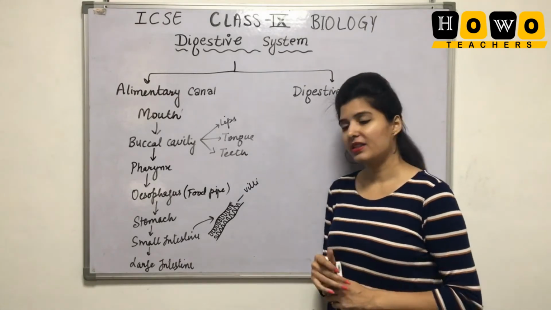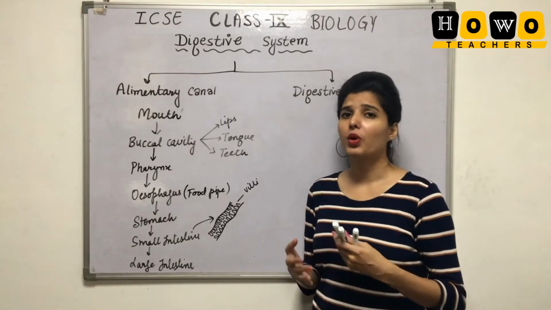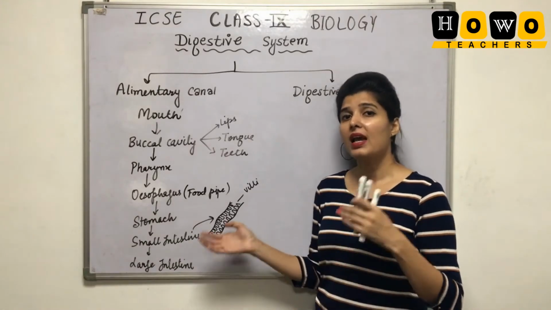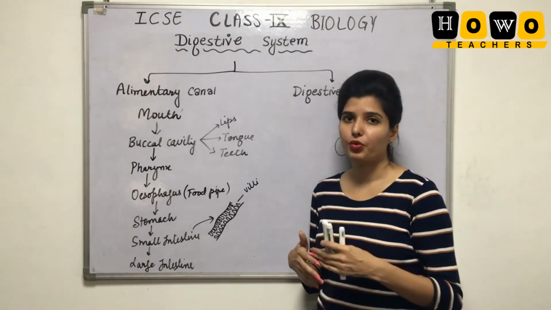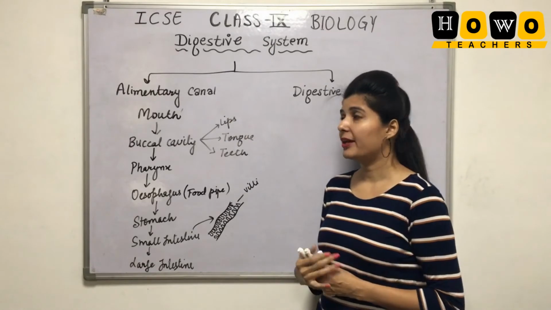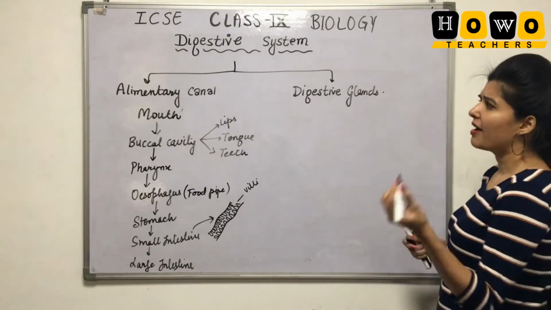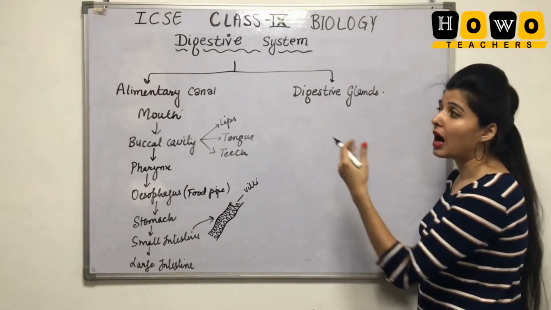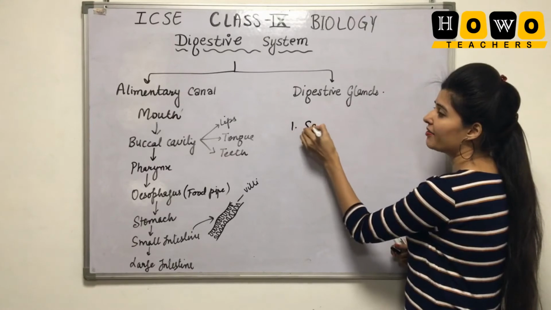And the last part is the large intestine. Just the leftover water is absorbed in the large intestine, and it helps in the storage of the waste food before throwing it out of our body. So that is all about the alimentary canal. Now let us see digestive glands. We have digestive glands starting from our buccal cavity, from our mouth. First we have the salivary glands.